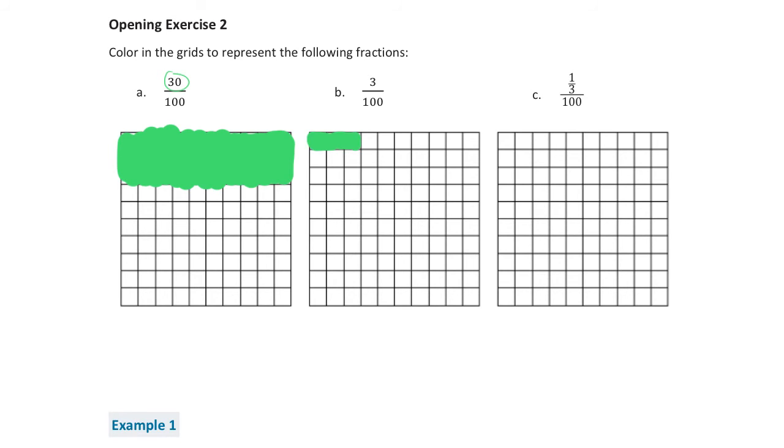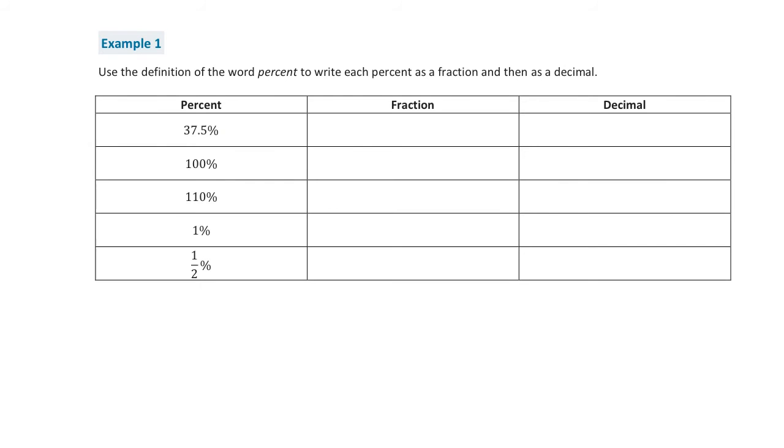So what this means is that we're going to actually be coloring in 1/3 of a square. So here's the square that we're going to use. You can really use any square you like. It just needs to be one square. But now we need to make 1/3 of that square. I'm going to make this square 3 separate parts. And then I'm going to fill in one of those because I need 1 out of the 3 parts of that one square. And that's it.